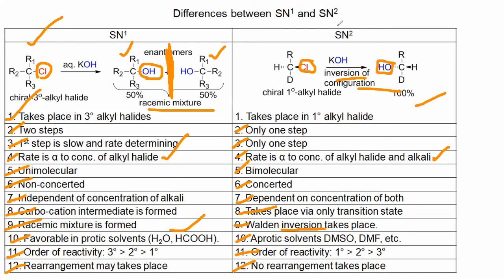So this was all about the details of SN1 and SN2 reaction, and in this particular lecture, first we explained what is carbocation, what is carbanion, because carbocations, carbanions and free radicals are involved in the reactions, and without knowing about the stability of these, the study of reaction is not possible. After that we have seen a brief detailed comparison between the SN1 and SN2 reaction. The difference between SN1 and SN2 reaction is very important, and the question itself is very important. If you see the year question papers, this question comes very often.